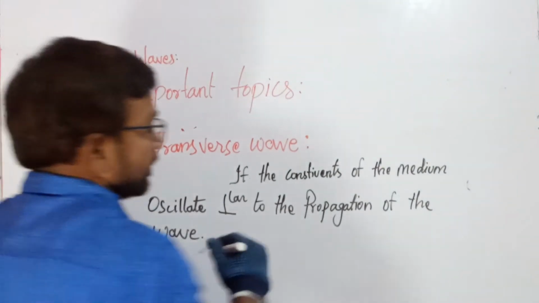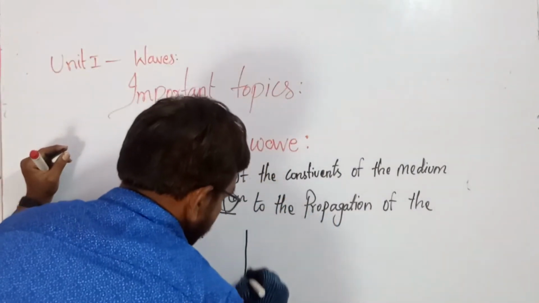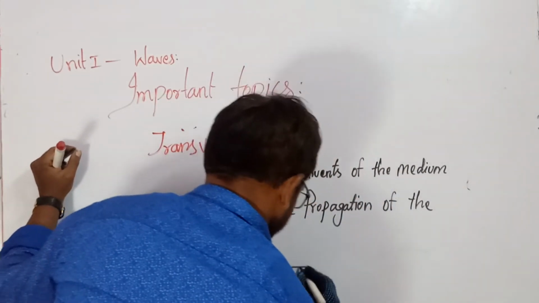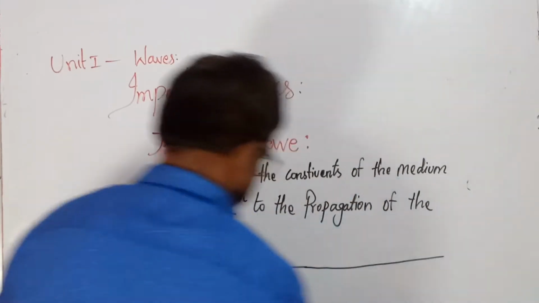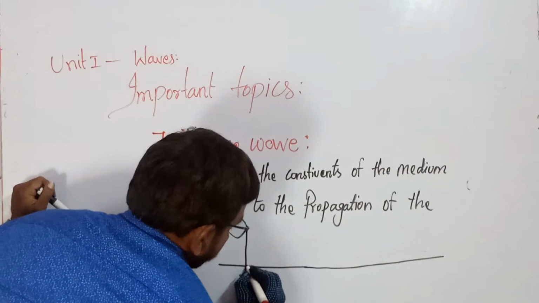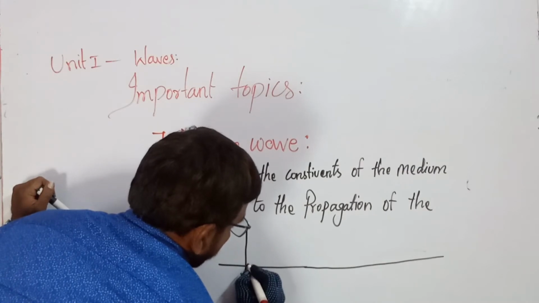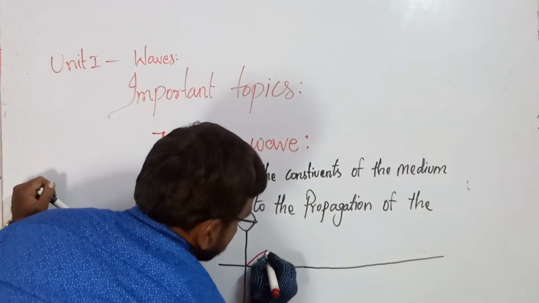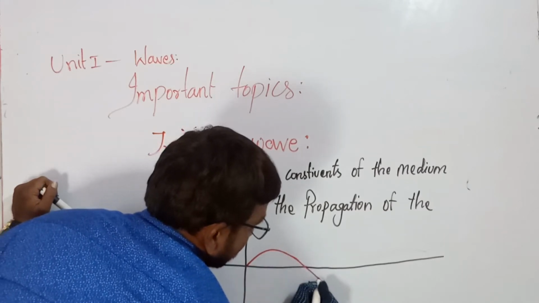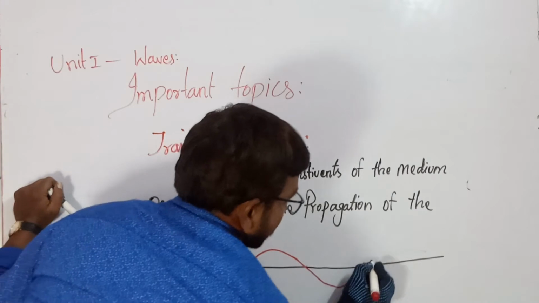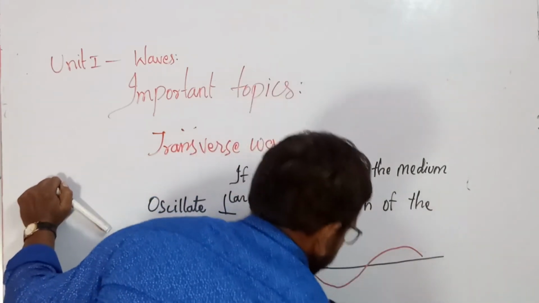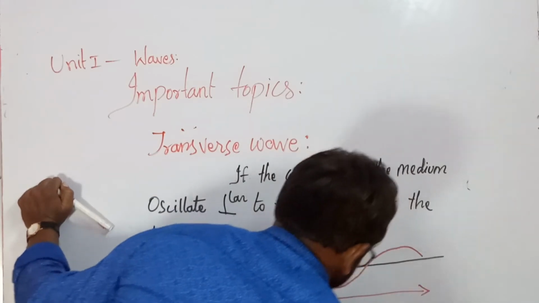Did you understand? The figure is like this. If this is the medium and this is the wave, whatever particles are there in the medium are oscillating perpendicularly to the propagation of the wave. The wave propagates in this direction.